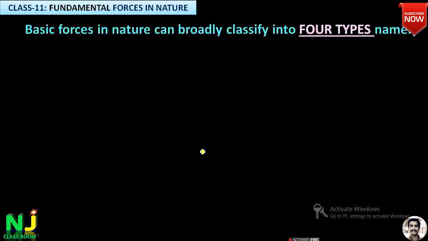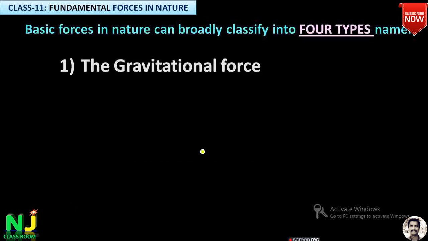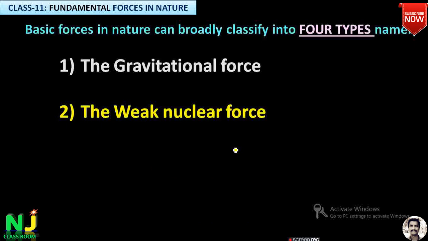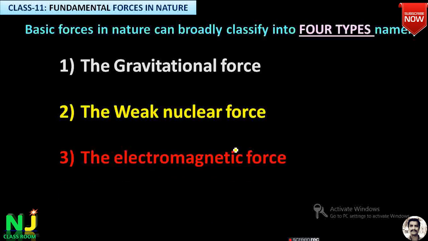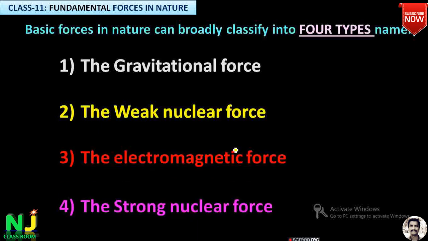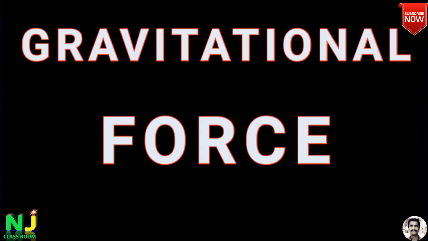That is the simple definition of force. Let us go for what are the basic forces in nature. The basic forces in nature are broadly classified into 4 types depending upon the interaction, depending upon the field, depending upon the range. The first one is the gravitational force. The second one is weak nuclear force. The third one is the electromagnetic force, and the fourth one is strong nuclear force. The first basic force in nature is gravitational force.